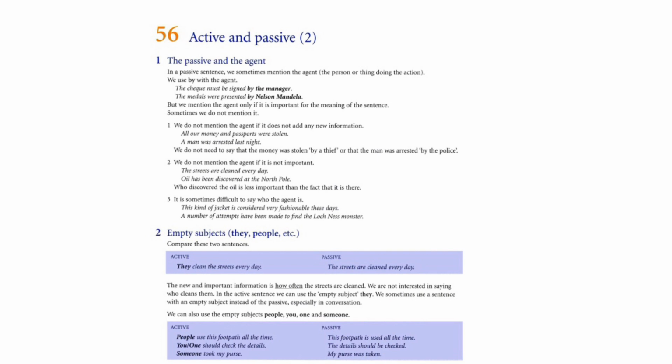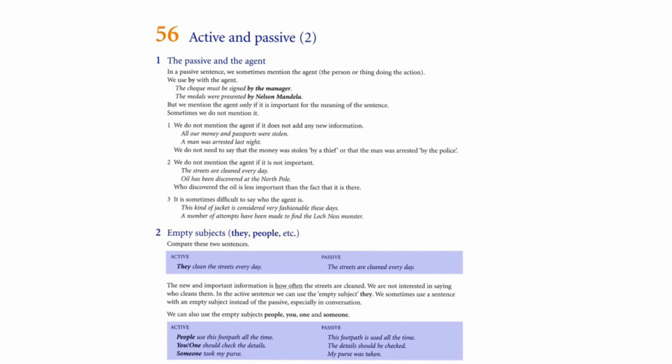For example, oil has been discovered at the North Pole. Who discovered the oil is less important than the fact that it is there. It is sometimes difficult to say who the agent is. This kind of jacket is considered very fashionable these days.